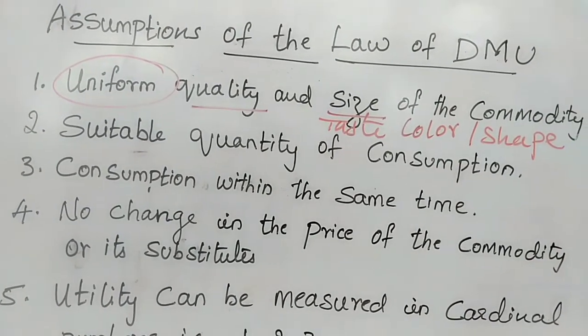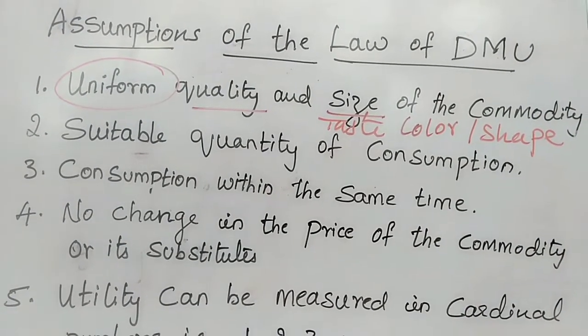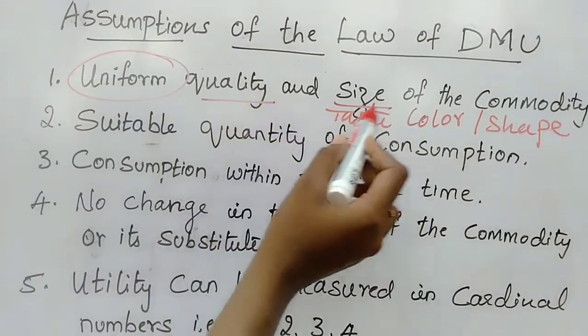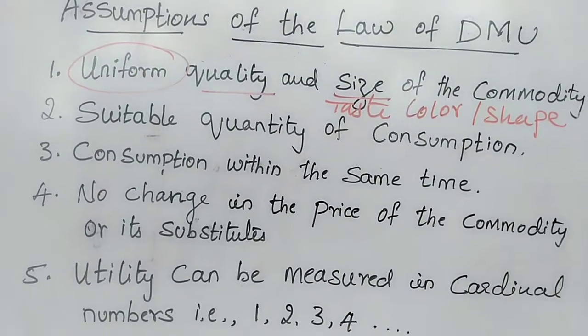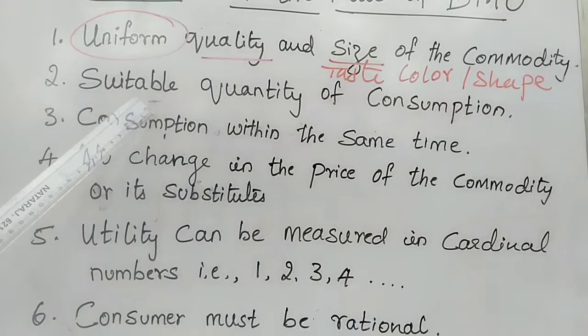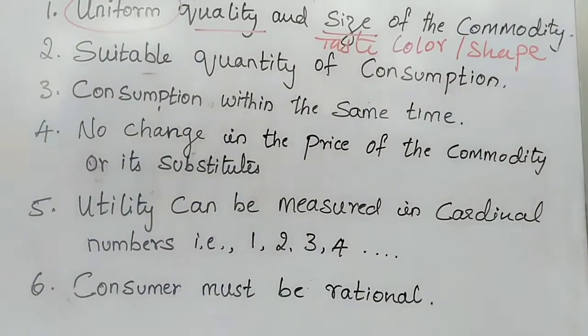The taste of the chocolate remains the same. So here, the number 1 assumption is the uniform quality and size of the commodity. That is the first assumption in this law. Number 2, suitable quantity of consumption.